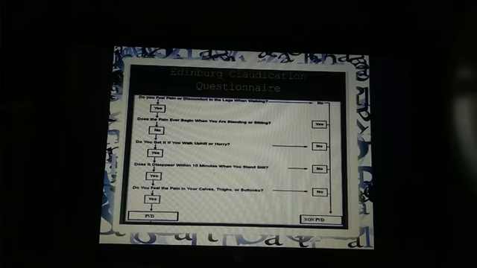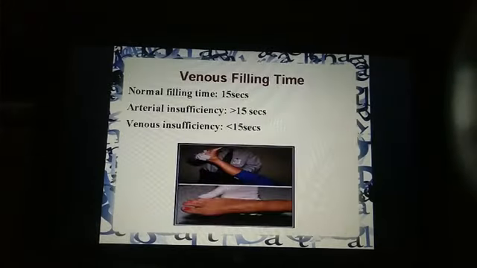Okay, so next we see is venous filling time. What is there? Again, the patient is in supine position, extremity elevated, then the patient is asked to come into dependent position. Time is noted in how much time the superficial veins are filled or distended, right? So normal timing for filling is 15 seconds, right? But if there is arterial insufficiency, it takes more than 15 seconds to fill, and if there is venous insufficiency, it takes less than 15 seconds to fill.